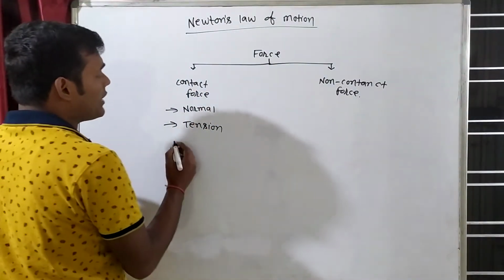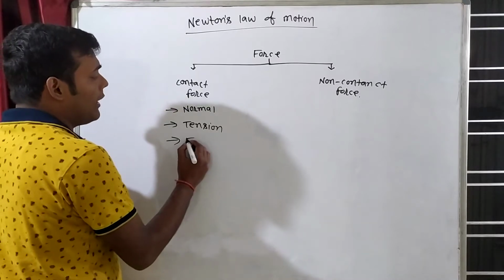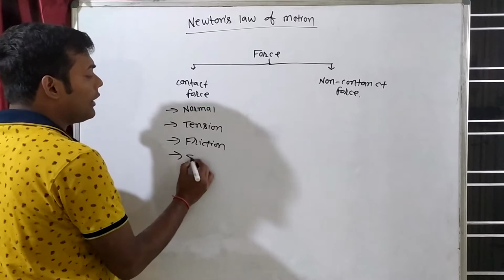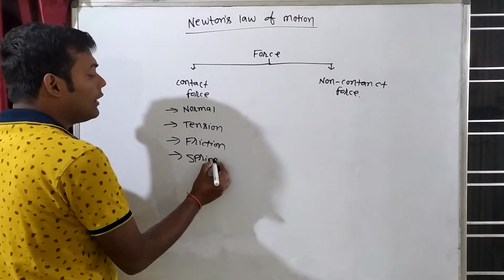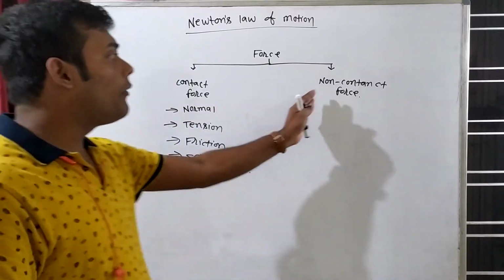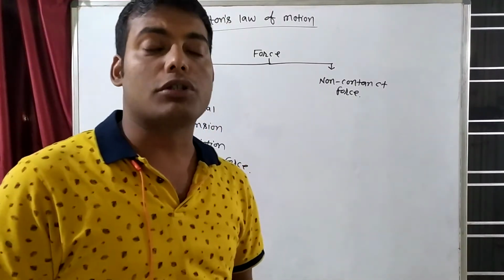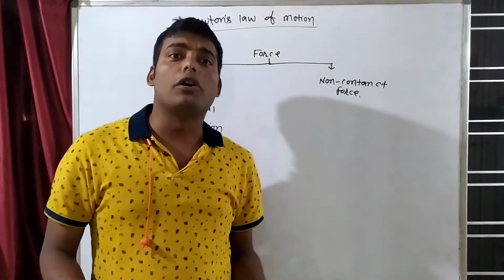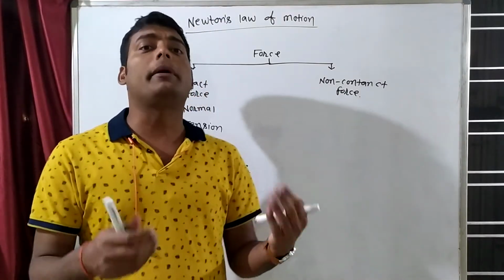In this chapter we will understand normal, tension, friction, and spring force. These are all contact forces. We will understand them one by one. Then we will understand non-contact force. Non-contact force means we apply force on the object without having direct contact.